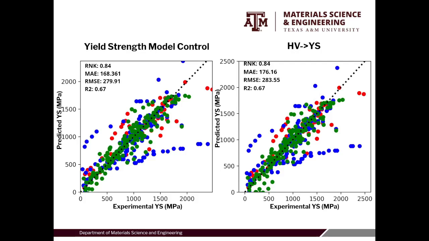Here we see the yield strength model control and the hierarchical GP starting with the hardness model propagated into the yield strength model. We see that there are very few differences in the control model and the propagated model. We do note that the mean absolute error and the root mean squared error is slightly higher on the hardness into yield strength model. This is likely due to the fact that we are only using room temperature hardness experimental data, which conflicts with the temperature sensitive yield strength feature.